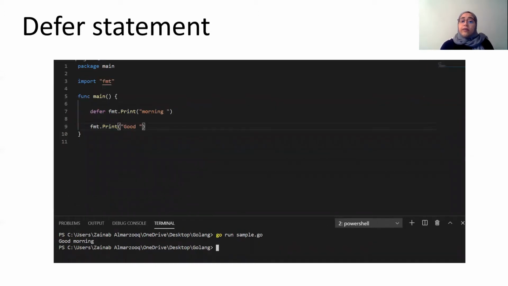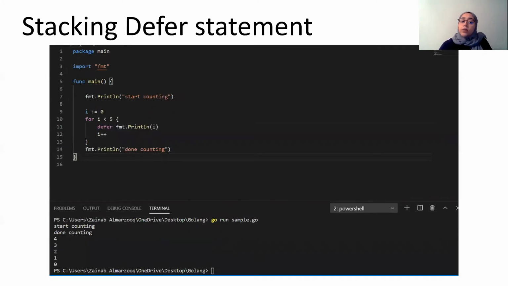And then finally, we have the defer statement. The defer statement is used to defer an execution of a statement until all the surrounding statements have executed. It can also be stacked within statements. And as you can see by the output of this code, the print statement executed first, and then finally the deferred statement within the for loop executed. And the order is last in, first out.